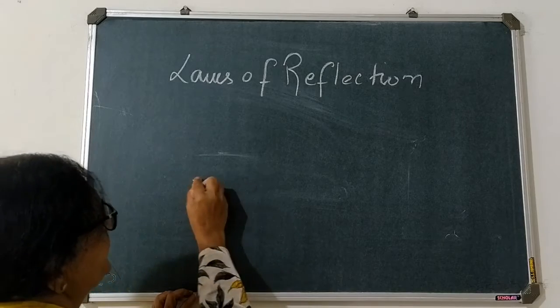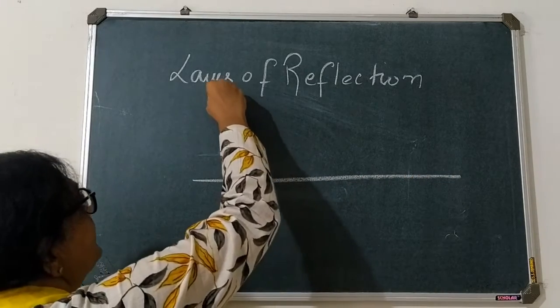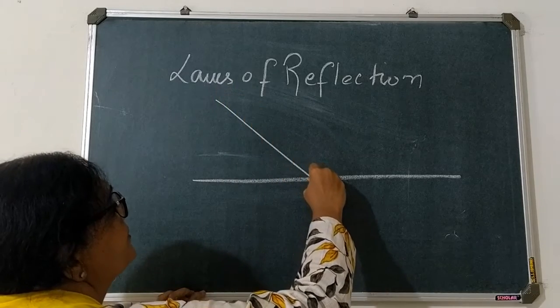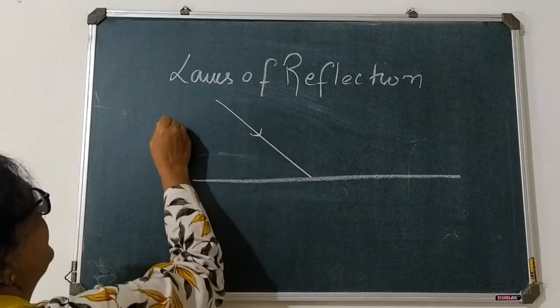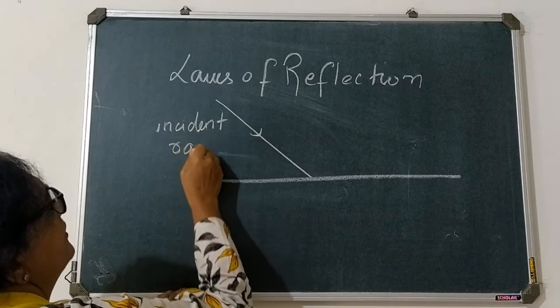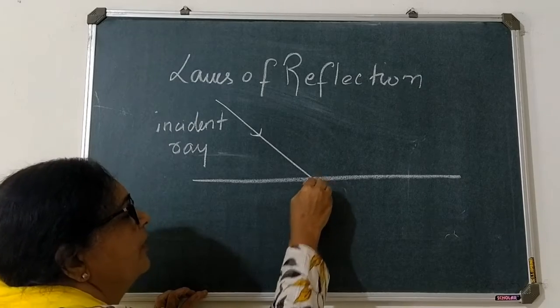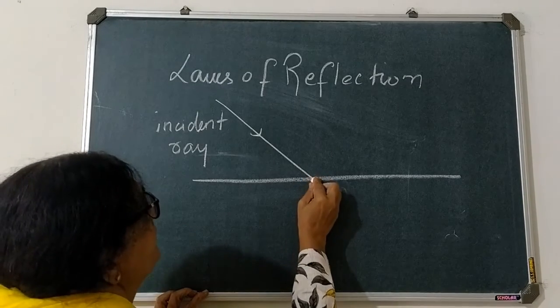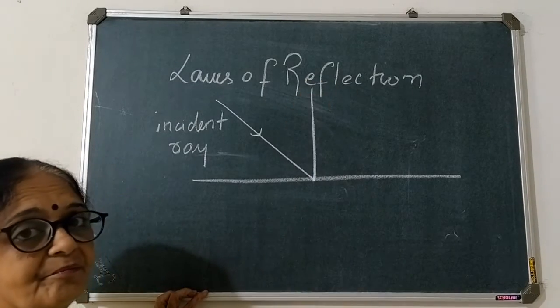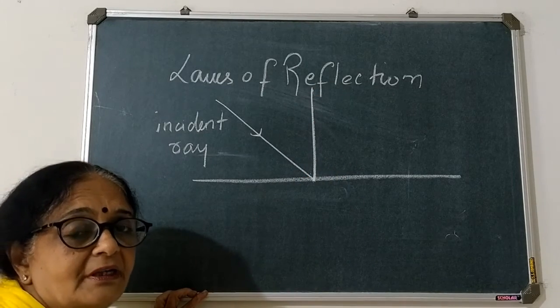Now suppose this is a surface on which the ray is incident. This is the incident ray. The ray which falls on the surface is called the incident ray. Suppose we draw one normal here. This is the normal. Normal means perpendicular.